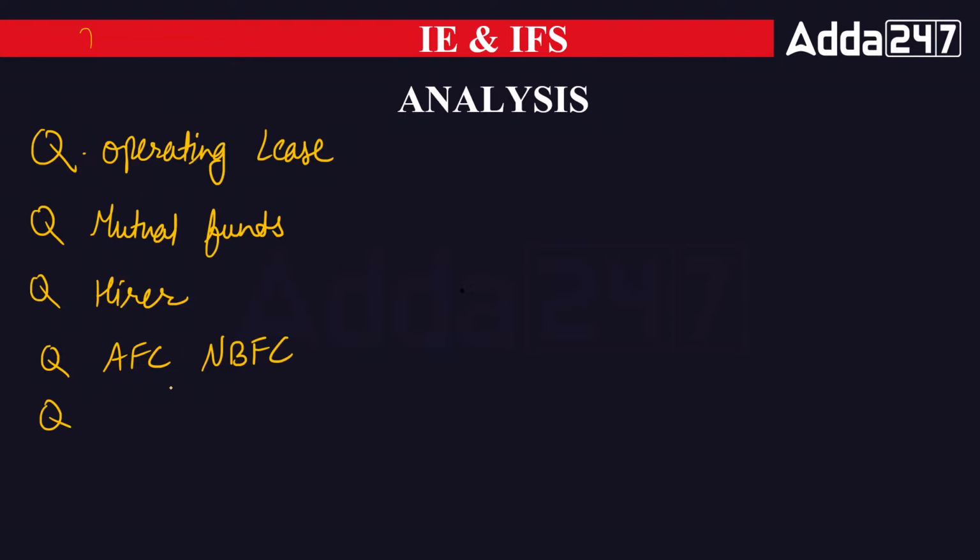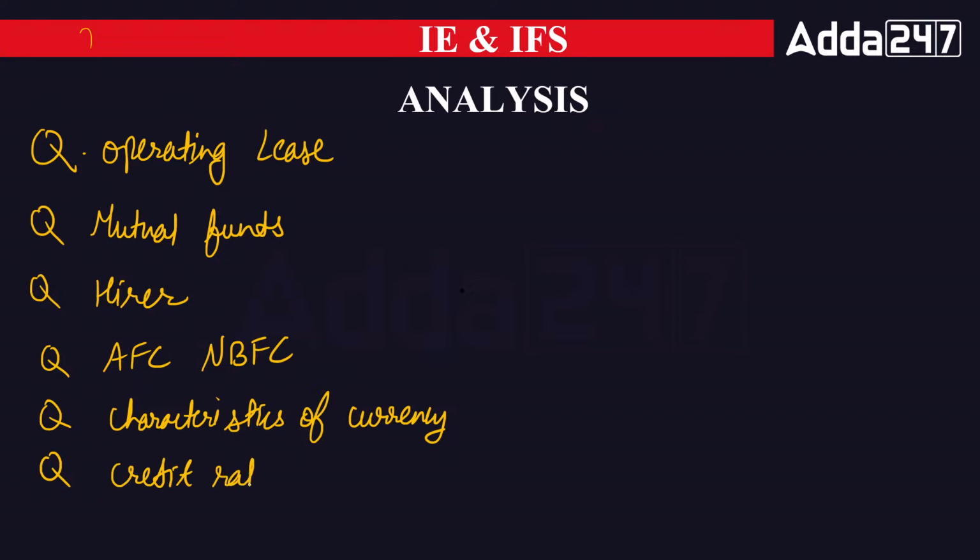And apart from that, a question was seen on the characteristics of currency also. Then credit rating and credit scoring question was asked. So one question was from credit rating and credit scoring. Then a monetary policy tools question has been asked.